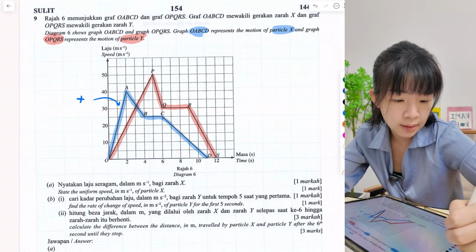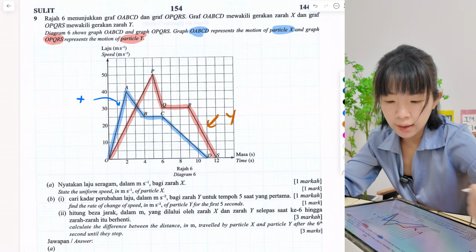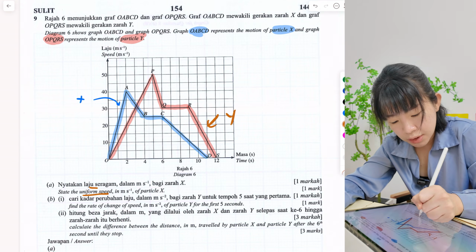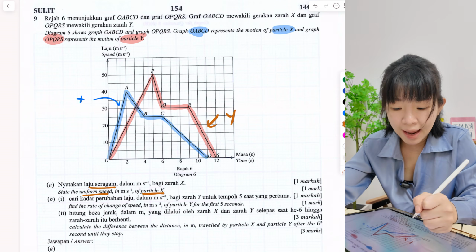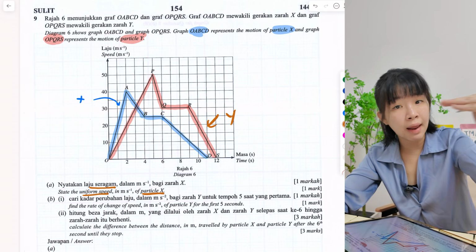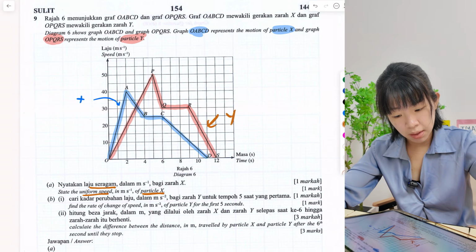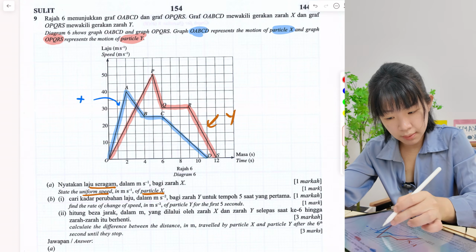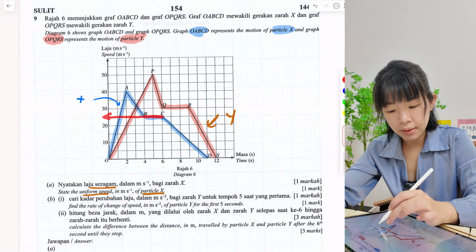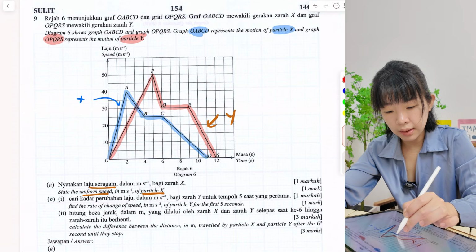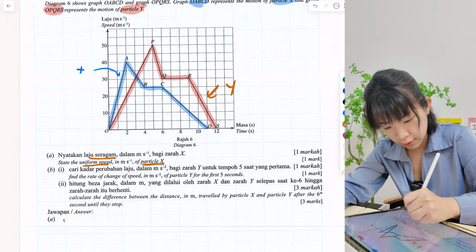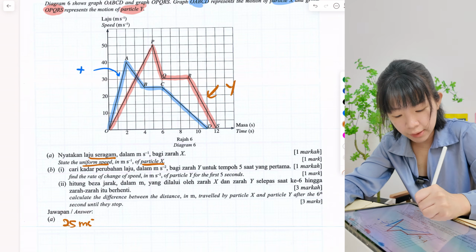OPQRS. So this is y. Okay, first one, state the uniform speed (laju seragam) of particle x. Okay, the blue color one. Uniform speed means when you see a horizontal line. So how much is the speed? This is the uniform speed, and what is the speed here? It is here. It is 25. Yes, it's just 25. So 25 meters per second.